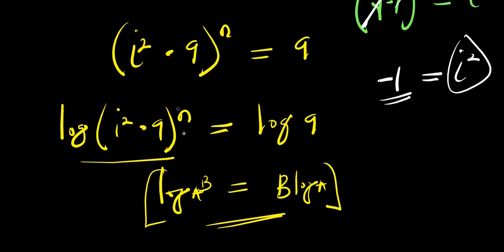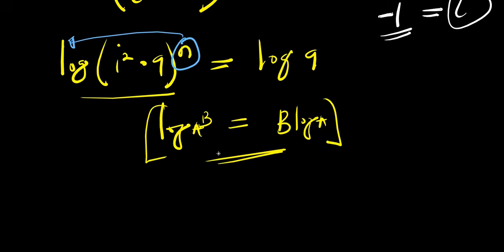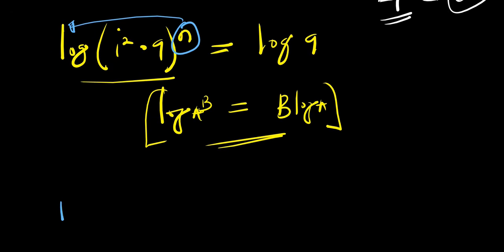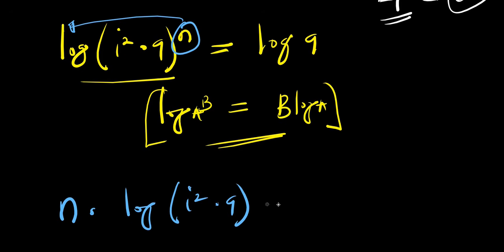So the n comes behind the log. That means I'm going to have n times log of (i to the power 2 times 9), and this equals log 9.